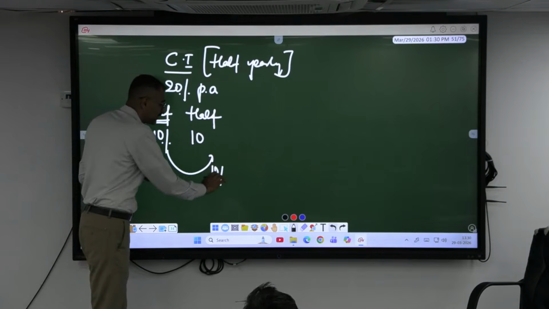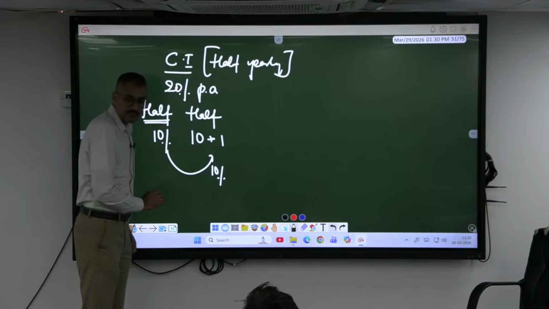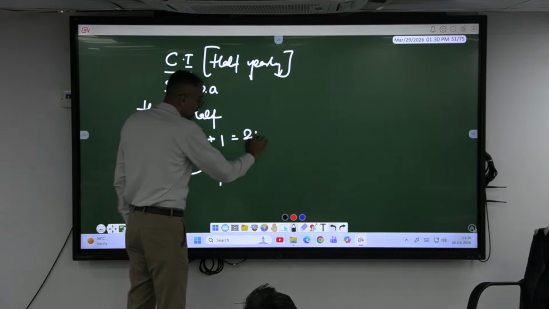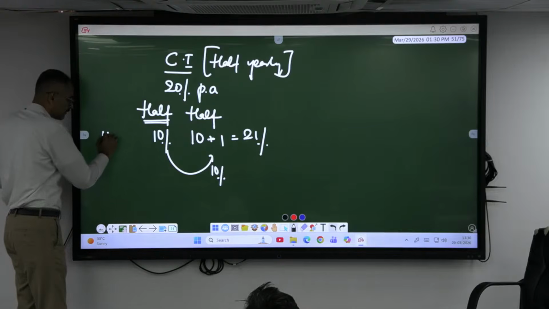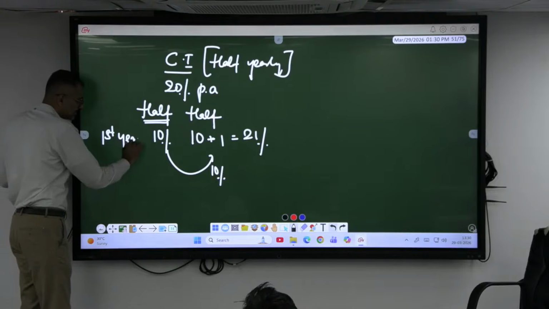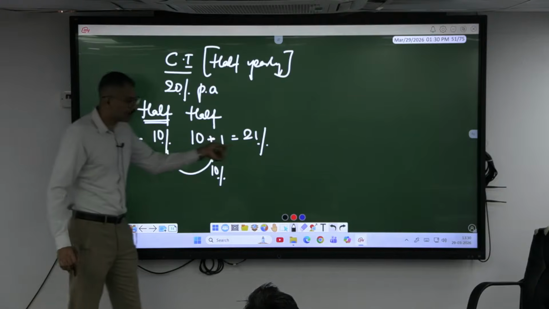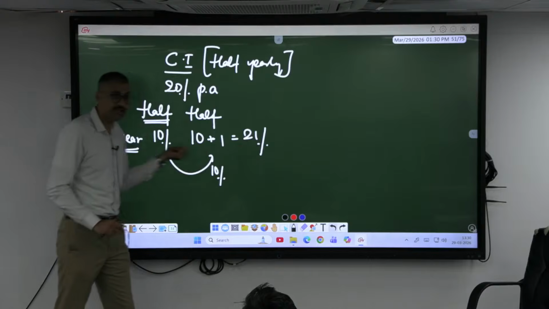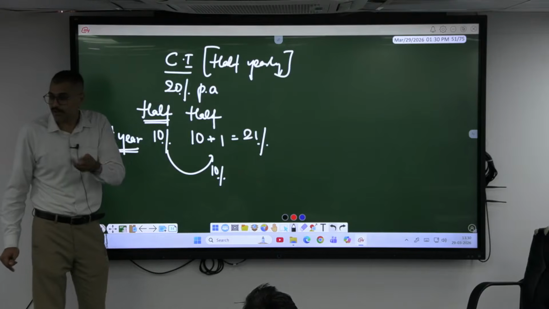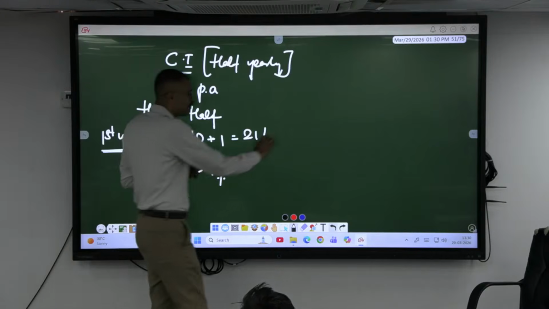What is 10% of 10%? 1%. So this will be what percent here totally? 21% in how many years? 1 year. Okay, this is your money. Whenever you are getting an interest in compound interest, that will add to the principal money. Again, second year also you will get the interest. So how do you get the interest on the second year?